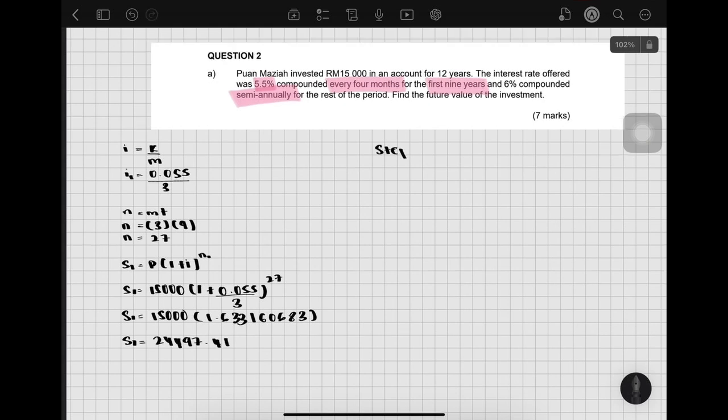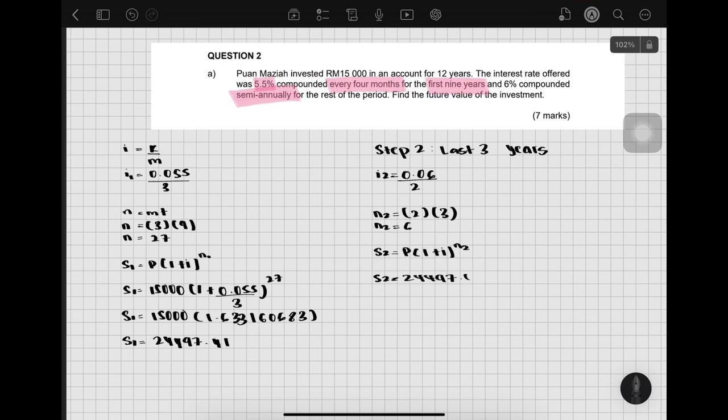Step 2, last 3 years. I2 equals 0.06 divided by 2. N2 equals (2)(3), so N2 equals 6. S2 equals 24,497 ringgit 41 cents times (1 plus 0.06 divided by 2) to the power of 6. So the final amount after 12 years is 29,251 ringgit and 19 cents.